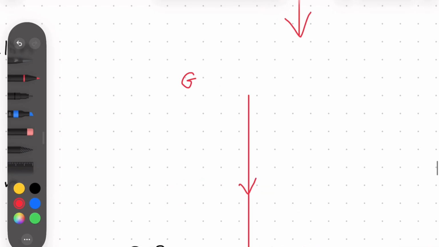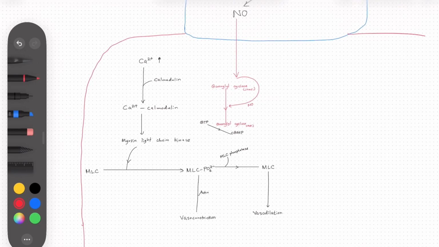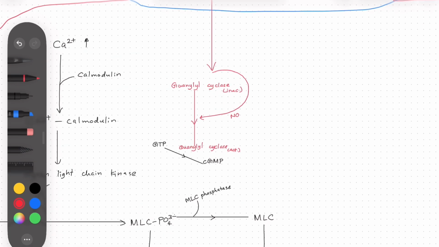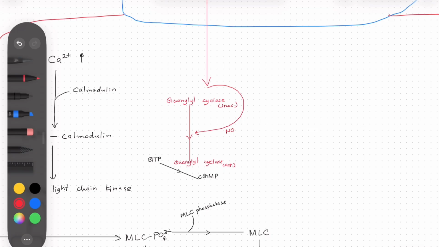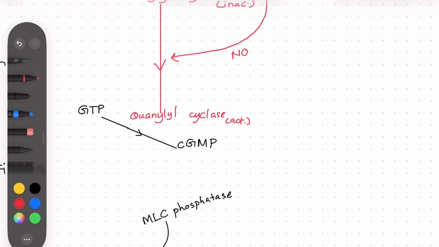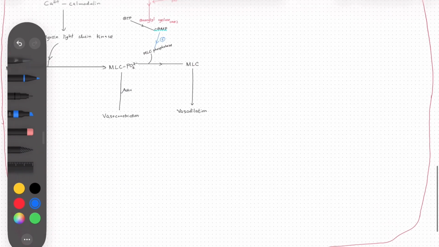So the inactive guanylyl cyclase is activated by nitric oxide. Okay, so here you can see guanylyl cyclase is activated by this nitric oxide. So guanylyl cyclase can stimulate the conversion of GTP into cGMP. The cGMP increases the dephosphorylation, which eventually leads to the vasodilation. Okay, so here is the mechanism.